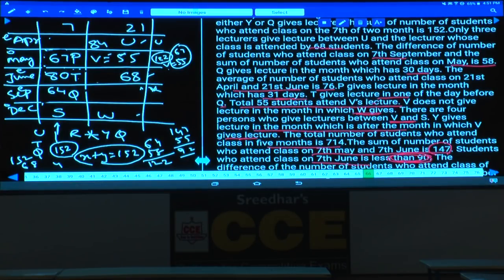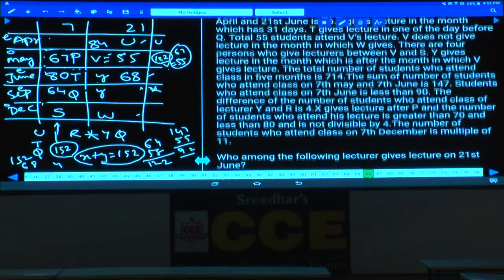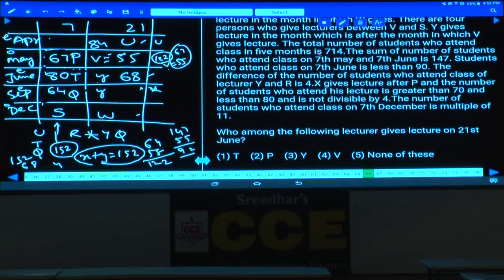As Y should be there, what should be the value of this Y? Y can be either here, after V, either here or here. There are two possibilities, this is Y. And Y is after V, in which V gives lecture. Total number of students who attend in all the 5 sessions is 714. The total value is 714.